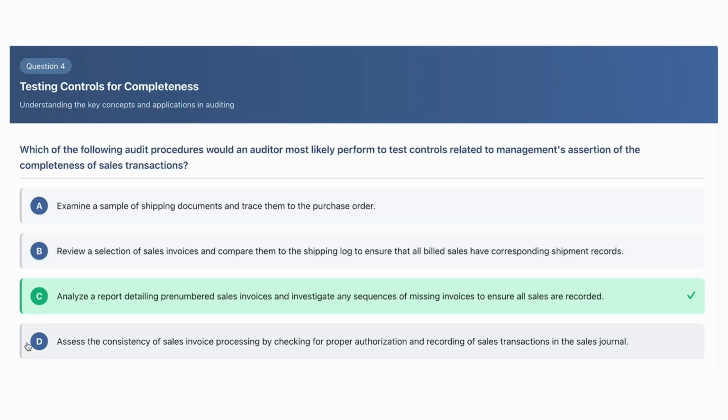And then D, assess the consistency of sales invoice processing by checking for proper authorization and recording of sales transactions in the sales journal. Looking at the authorization is going to be looking at who has the ability to actually sign off on these transactions. But it doesn't tell us anything about whether our sales invoices end up getting recorded into our revenue. So it's a good control, but it's just simply not addressing this completeness assertion. It's looking at just having the proper authorization, having the proper segregation of duties.